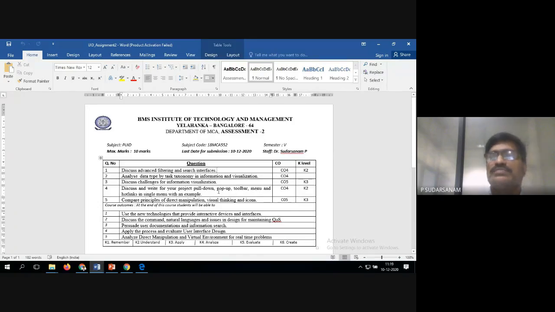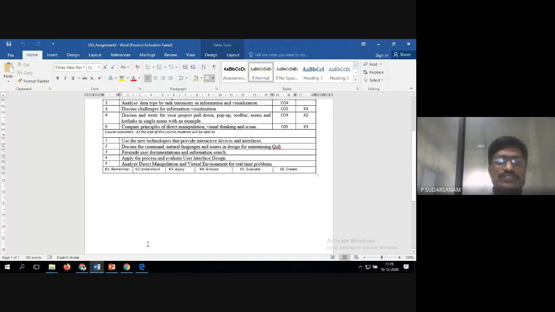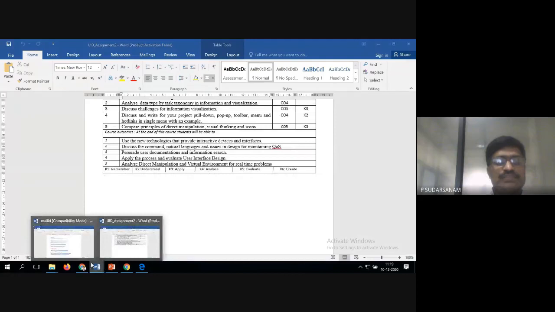Because in our syllabus, 4th unit, 5th unit, first chapter is this one only. That is the reason I have given data visualization taxonomy. Based on our syllabus, I have given. Compare the principles and direct manipulation of visual thinking and icons. So this is one question assignment. Another assignment is nothing but